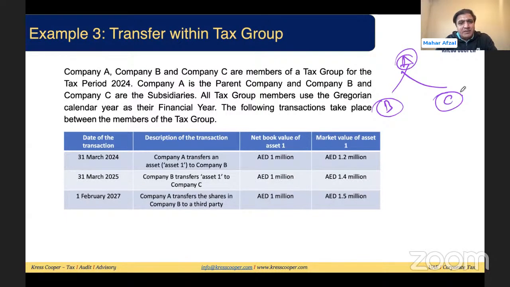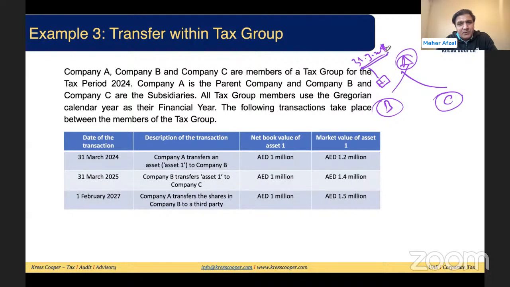Company A transfers an asset 1 to company B. This asset is being transferred here, first of all, on 31st of March 2024. Net book value of the asset is 1 million. Market value of the asset is 1.2 million.